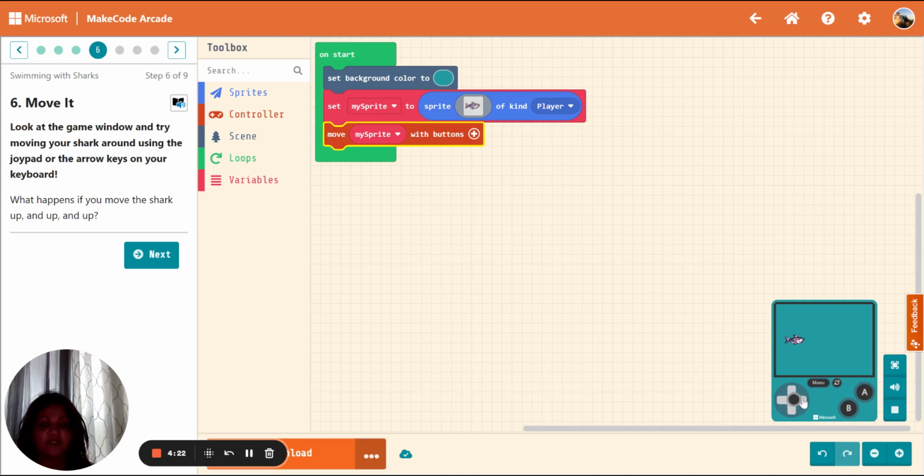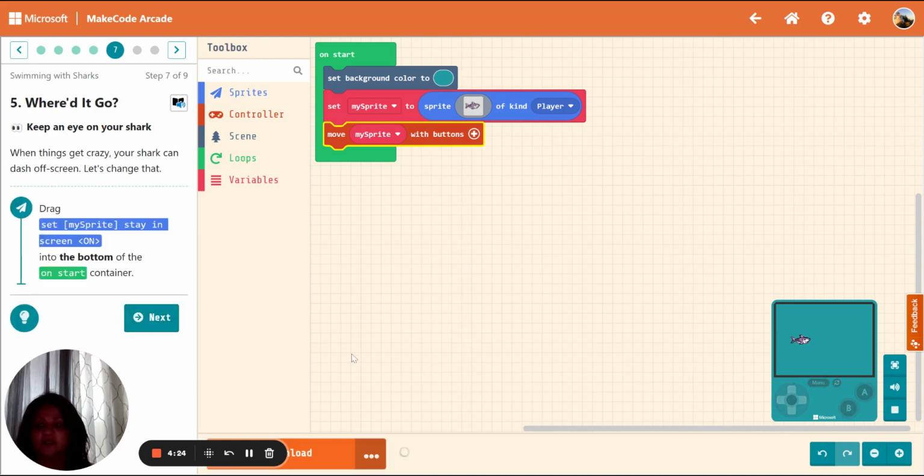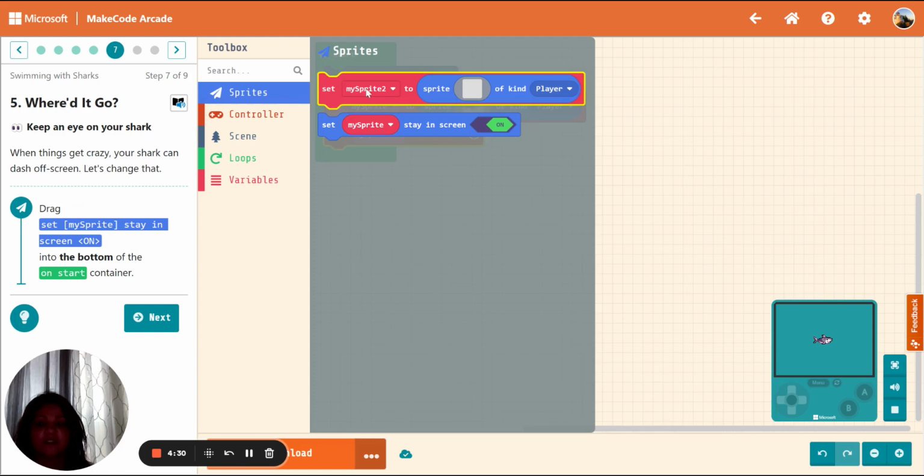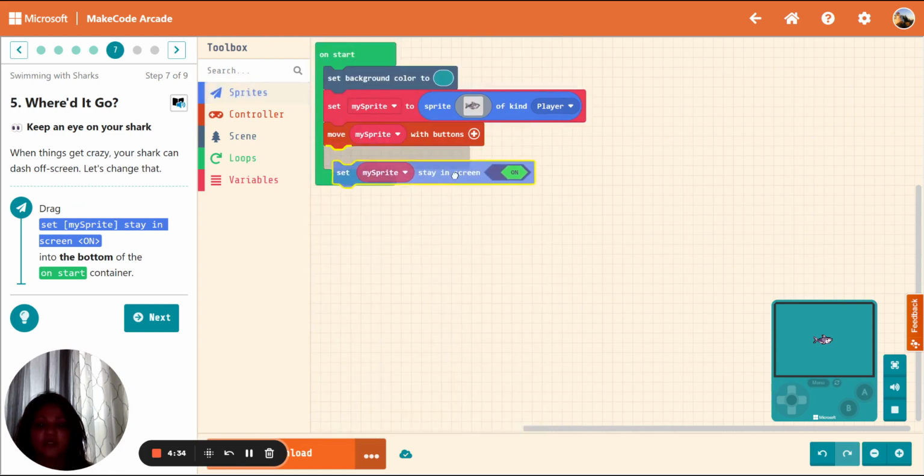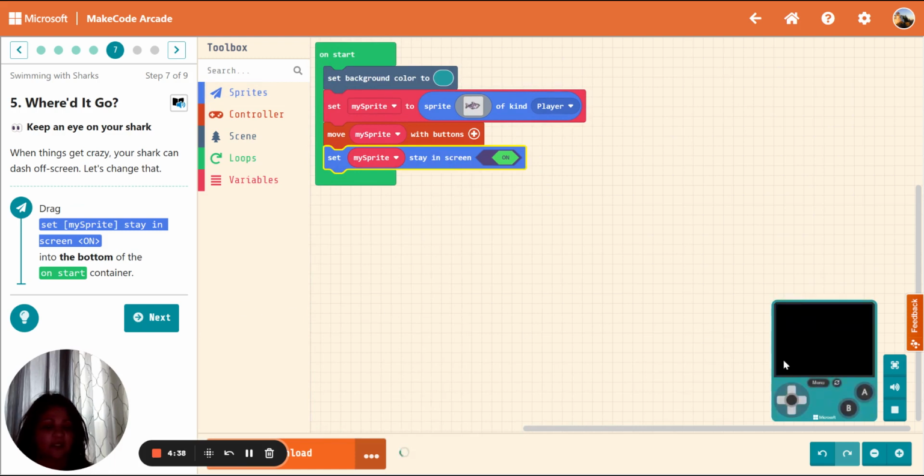Let's see how we can fix that. Next, we're going to set my sprite to stay in the screen. So sprite, set my sprite to stay on the screen. I'm going to use that, drop that, and then on start. And now we can actually see him not leave the screen. Next.